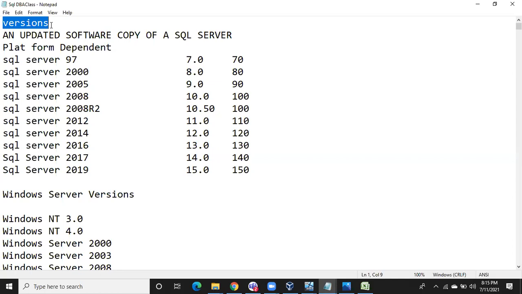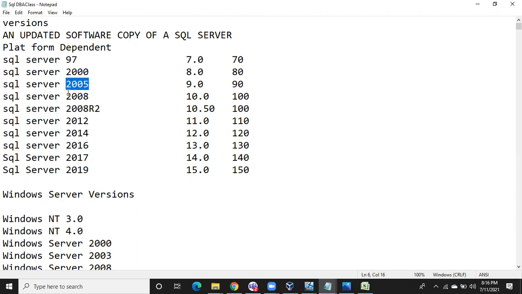Earlier it was invented in the 80s, but it started being used by the public in the 90s. In 1997 the first copy of SQL Server was released to the public. It was not that famous. Then in the era of 2000, Microsoft released one more copy called SQL Server 2000. Here you can see these are the versions of SQL Server. 2000 means it was released in the year 2000, and 2005 means it was released in 2005.